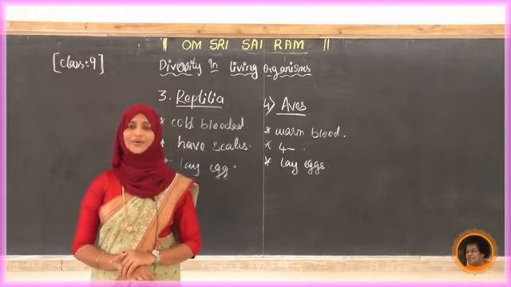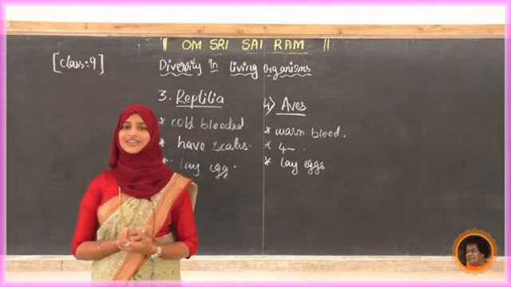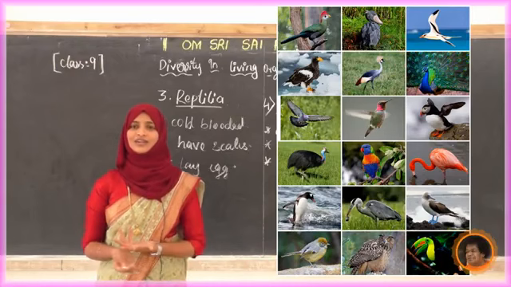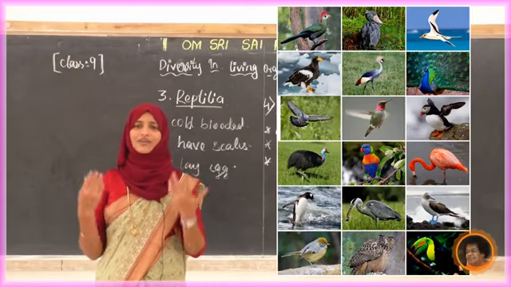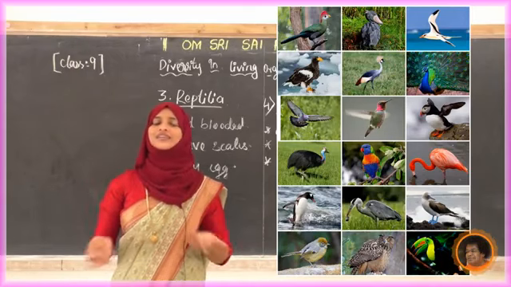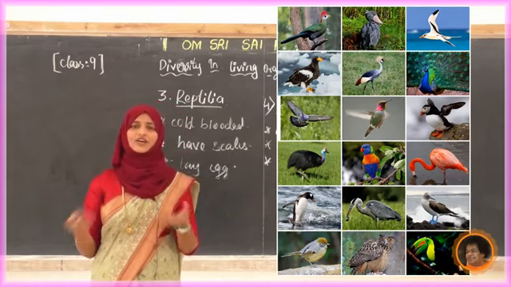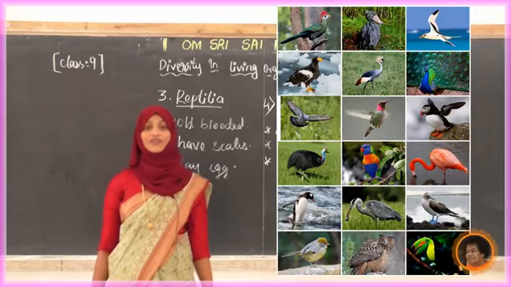Can you give the example? A number of examples we can see. All the birds you can name: ostrich, kiwi, crow, myna, parrot, peacock, pigeon. All those things are examples for aves.